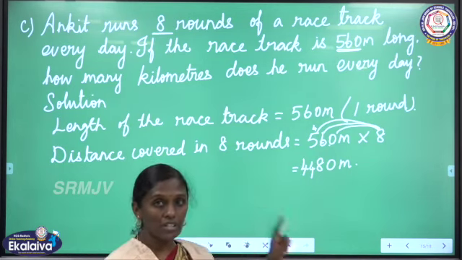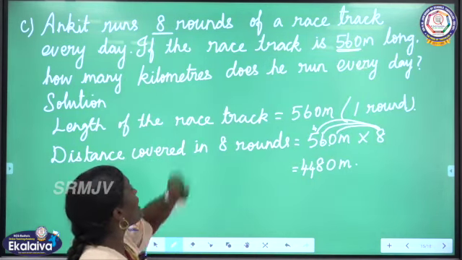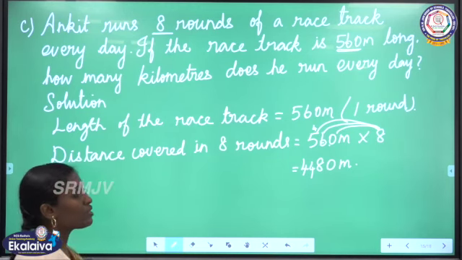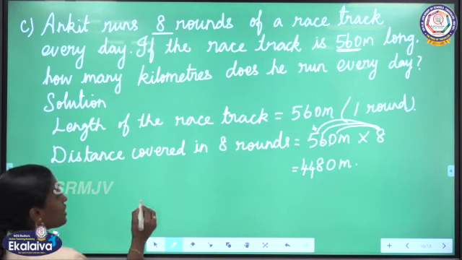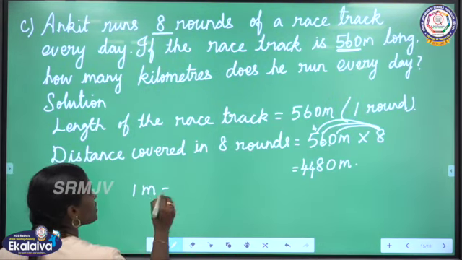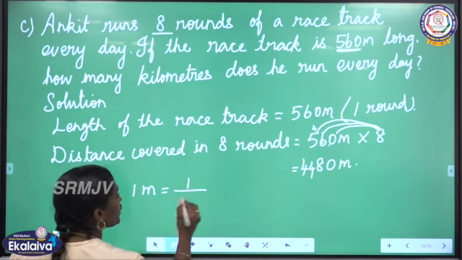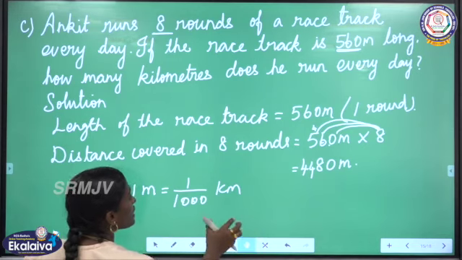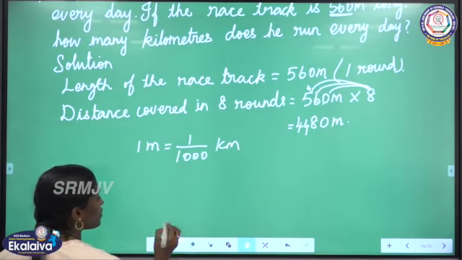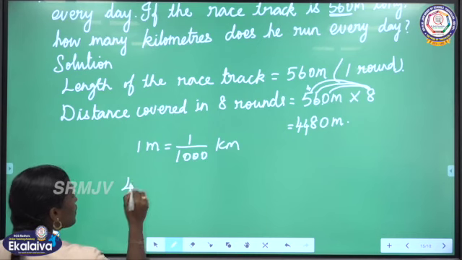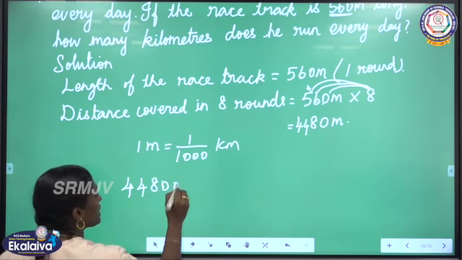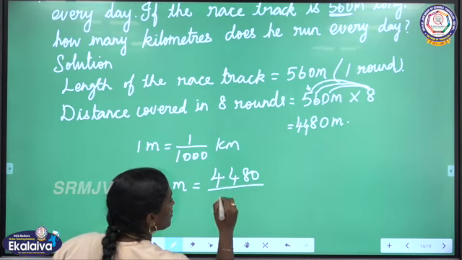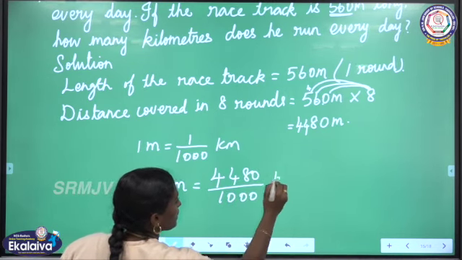This is the distance covered in 8 rounds, but we need the answer in kilometer. So, we are going to convert meter to kilometer. Smaller unit to greater unit. So, we have to use division. 1 meter is equal to 1 by 1000 kilometer. Here we got 4,480 meter. 4,480 meter is equal to 4,480 divided by 1000 kilometer.